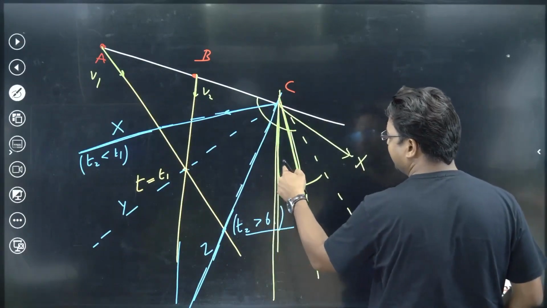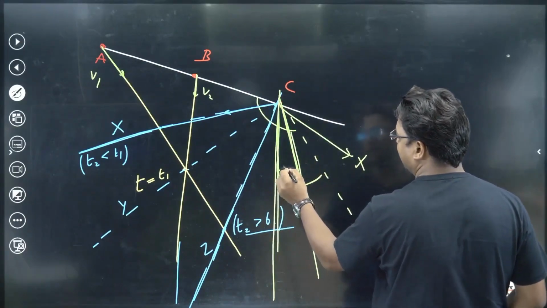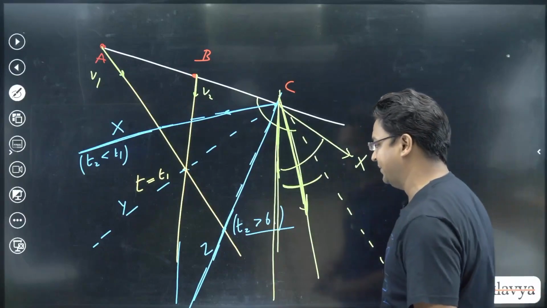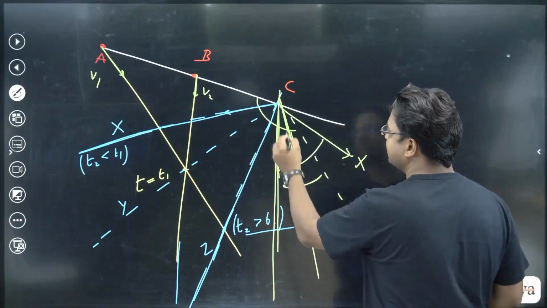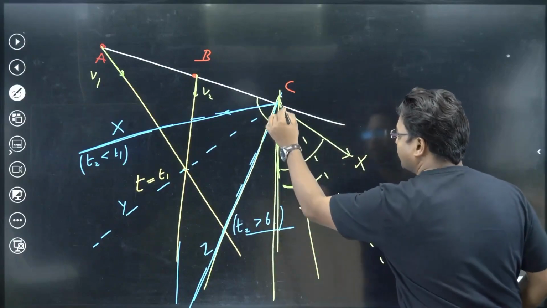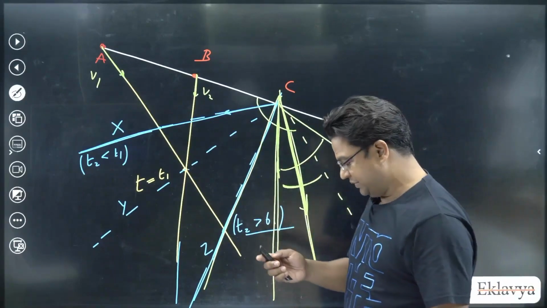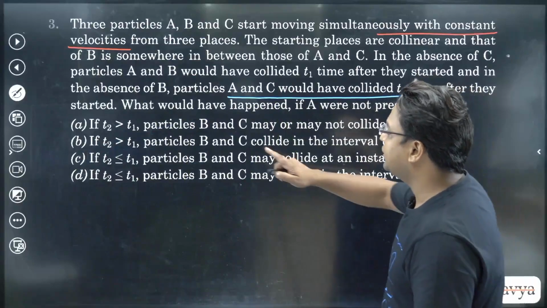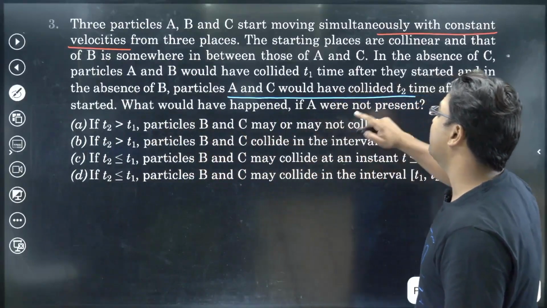If C goes anywhere beyond this line, then collision with B will not happen. So yes, there are chances. If it goes on the trajectory Z, then it may collide with B. If it goes on this trajectory, then it may not collide with B. So if T2 is greater than T1, particles B and C may or may not collide.